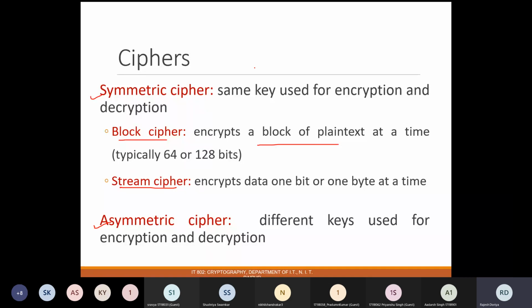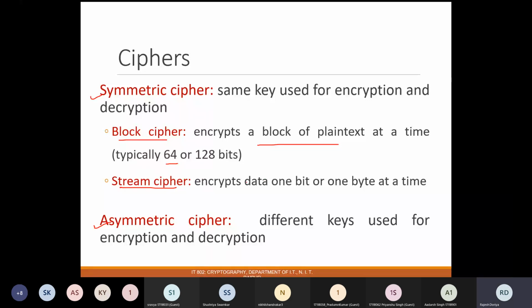If the encryption is performed on the whole block rather than a single byte, it is called a block cipher. Typically in ciphers we have a block size of 64 bit, 128 bit. Nowadays we have 256, 512, 1024 bit and 2048 bit blocks. So the block size has increased over time. The moral is that the encryption is performed on a block at a time, not on a bit or a byte at a time.